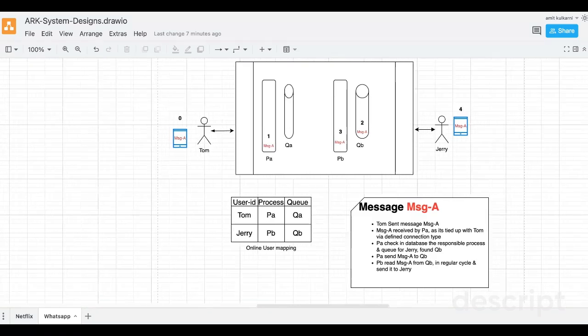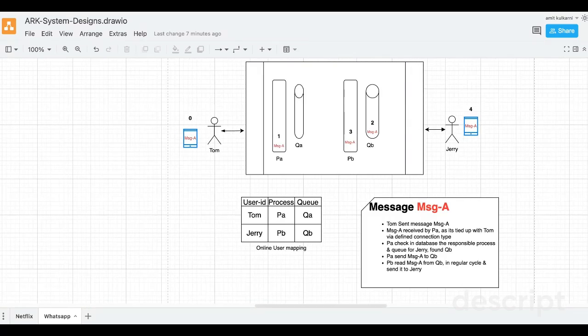Also, at a certain time interval, the device sends an online signal to the process, which is stored in a database from which we can get the last seen information. So this is how we are showing the different stages of the message and the user's last seen info.